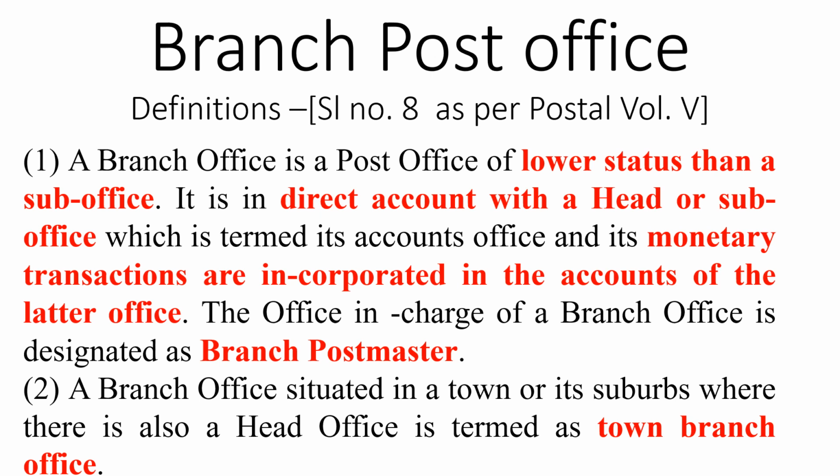The in charge of the branch post office is called branch postmaster. If a branch post office is situated in a town or suburban area, then that branch post office will be considered a town branch office. So this is the information about branch post office given in the definition.